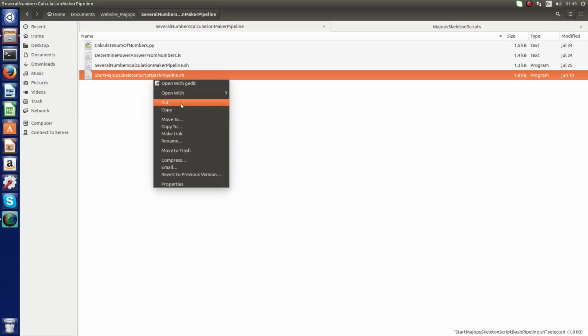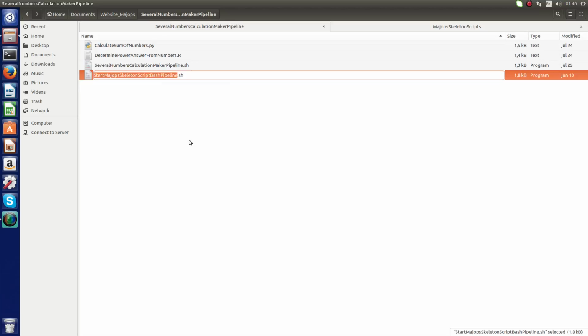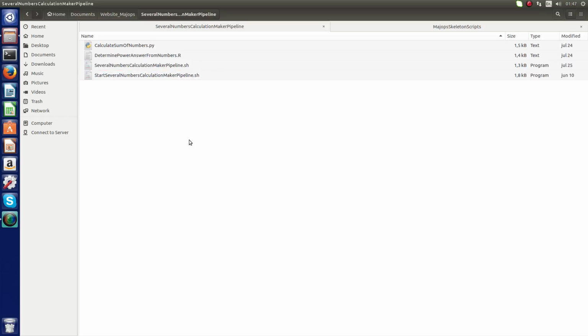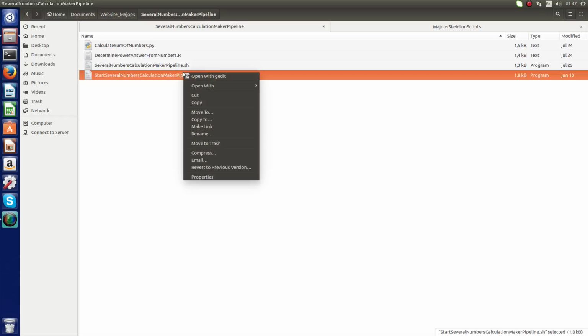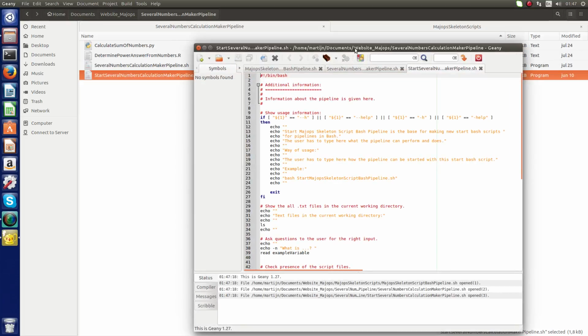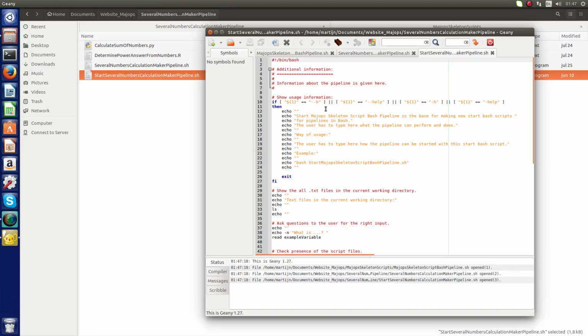and immediately rename it to my own pipeline. So, the start bash script always has the name of the pipeline itself, beginning with start. So start several numbers calculation maker pipeline.sh. Okay, now I'll open it with Genie and I'll start programming my start bash script for my pipeline.